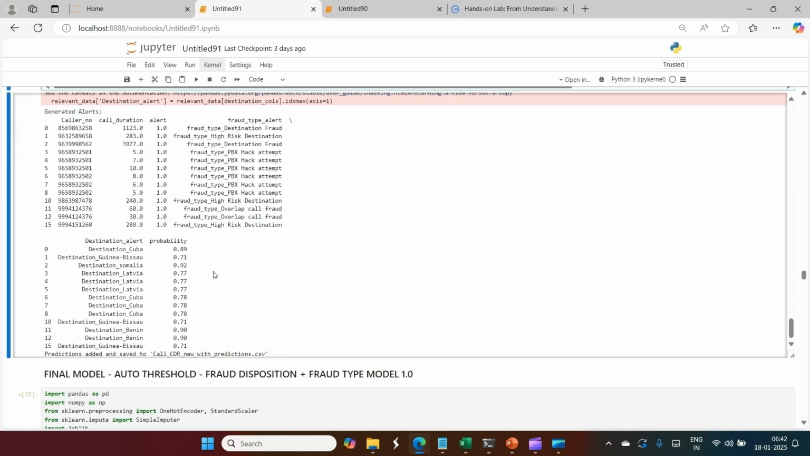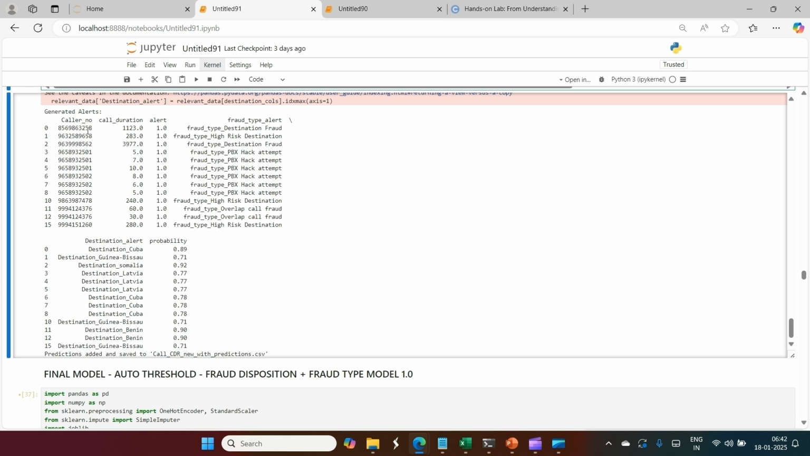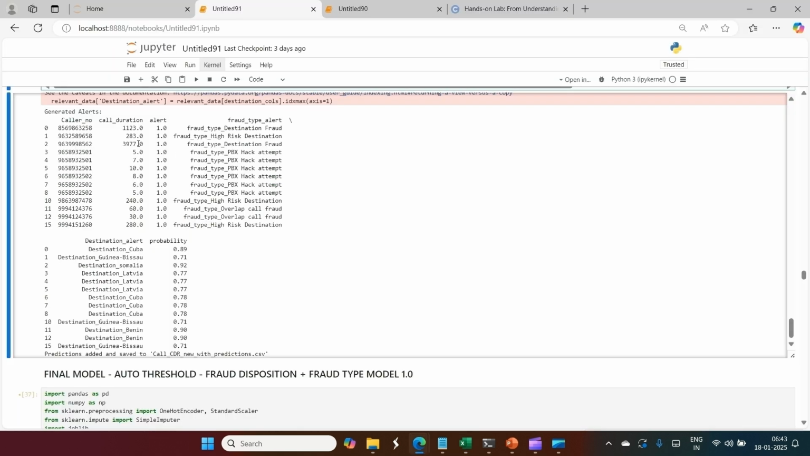I have not placed the email alert code here, so we will just have an understanding first. This is the testing part, so let me show you this one. Firstly, destination fraud should be like this one: calls to Cuba, Somalia. You can see here fraud type destination fraud. Then fraud type destination fraud again for this one: destination Somalia, destination Cuba.